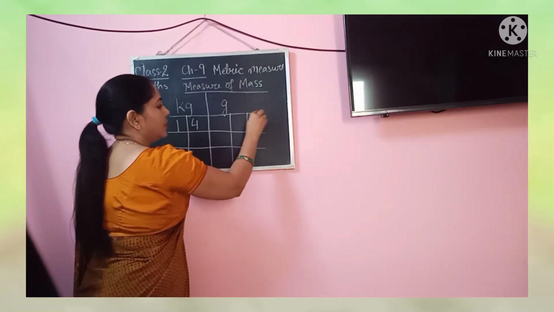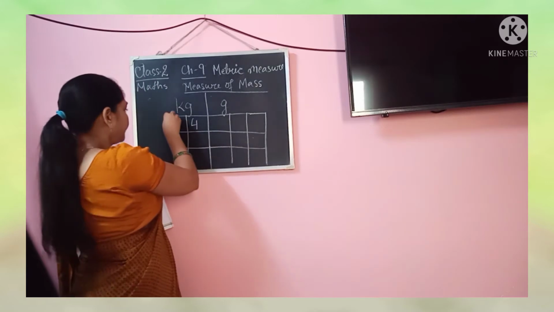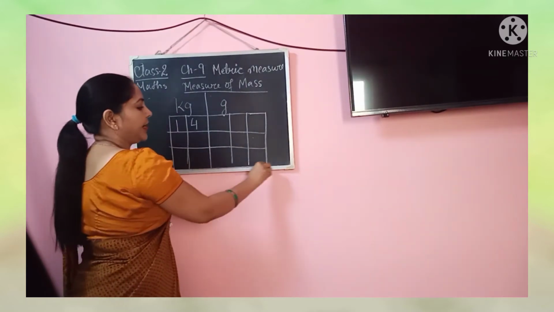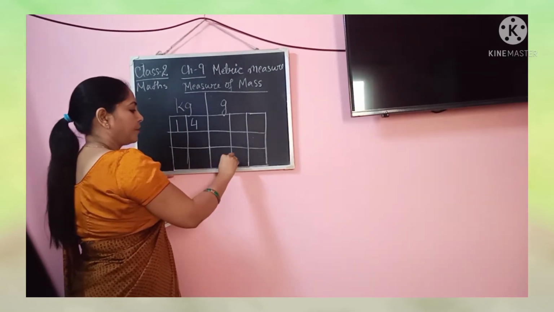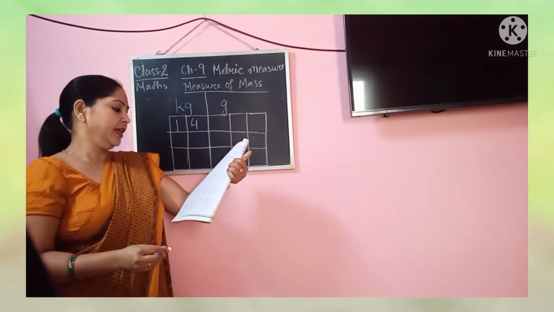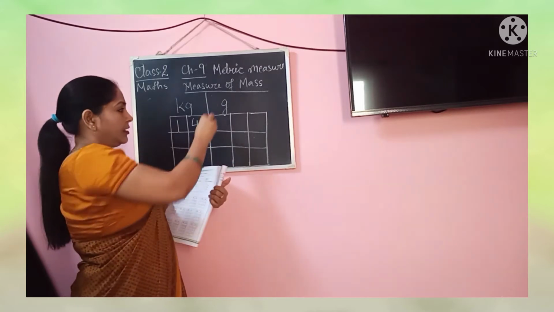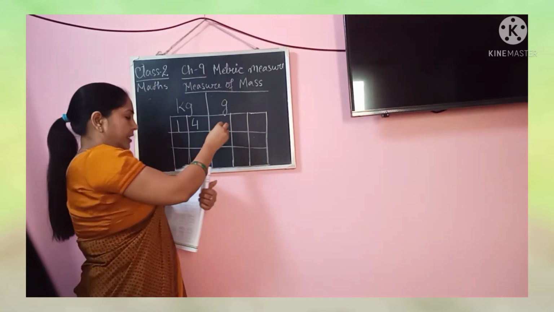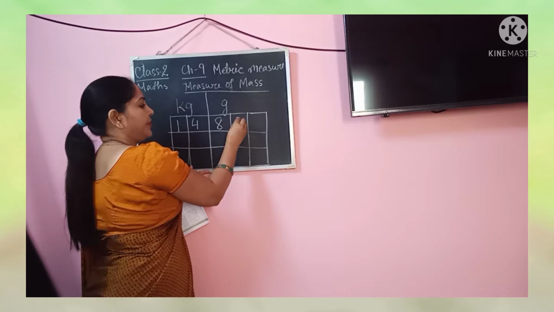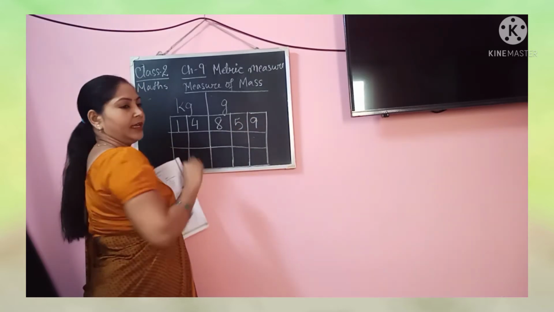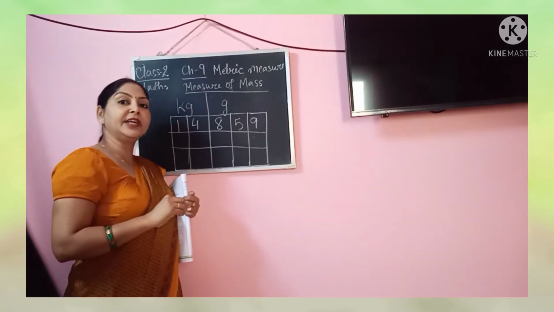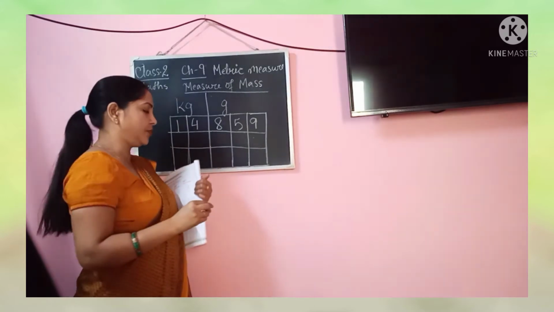So let us do it this way. This is our grid. I will write the value of grams under the gram heading. So it is 14 kg, 859 grams. We read it in this way.